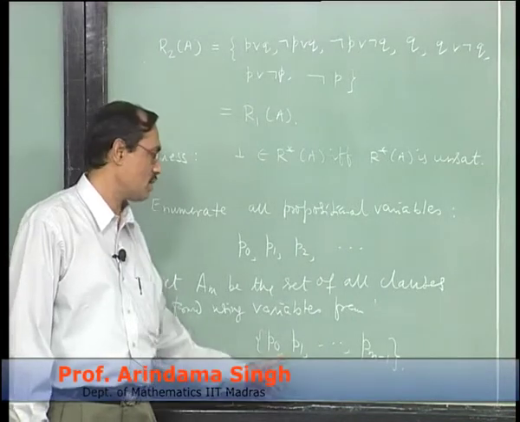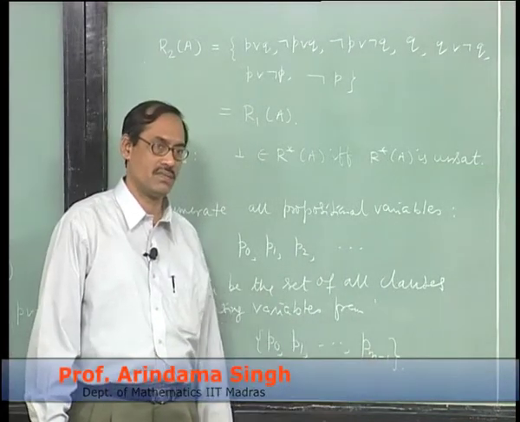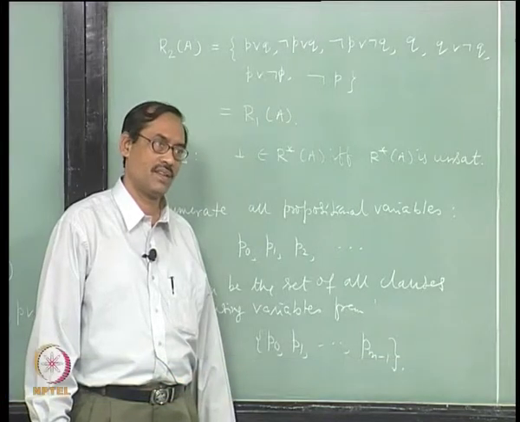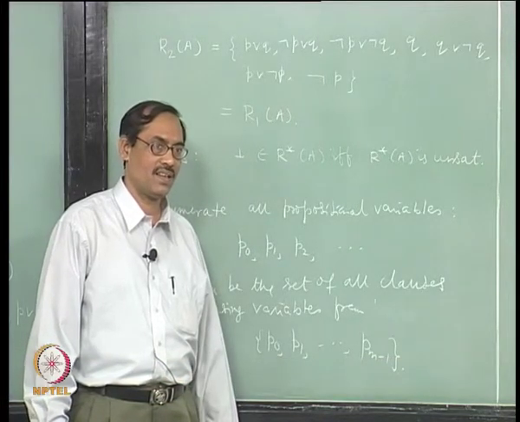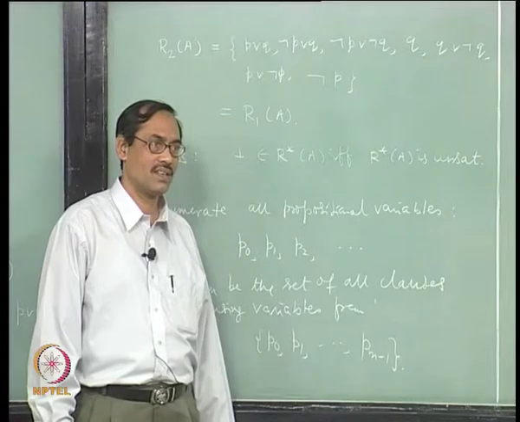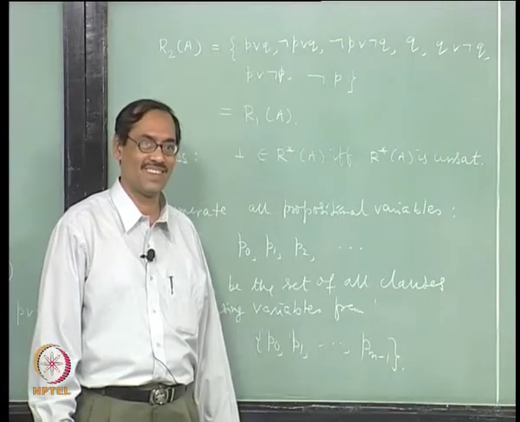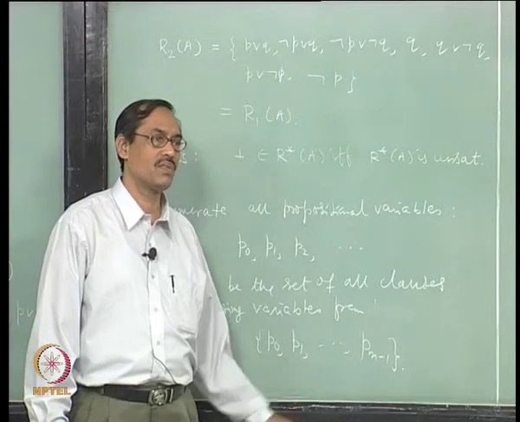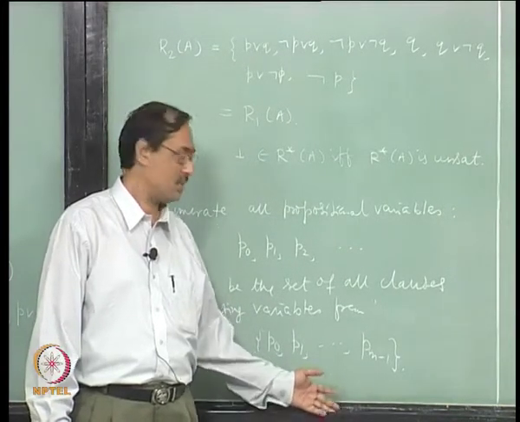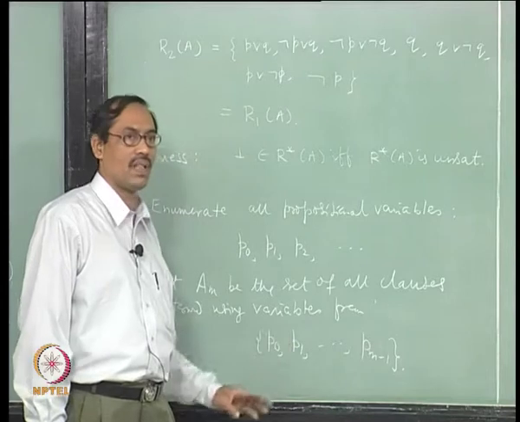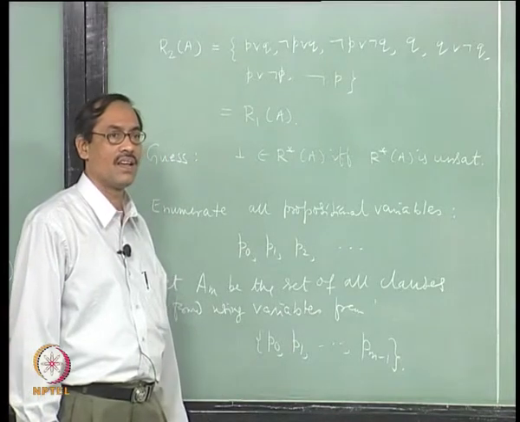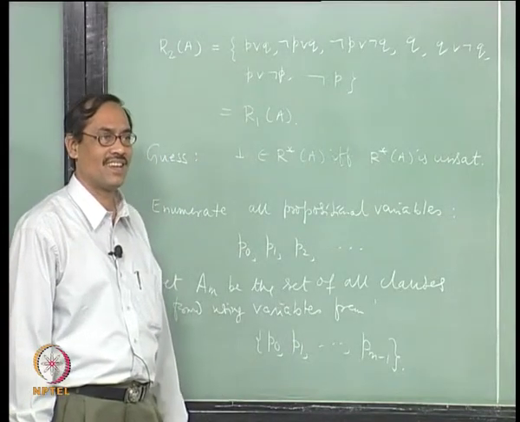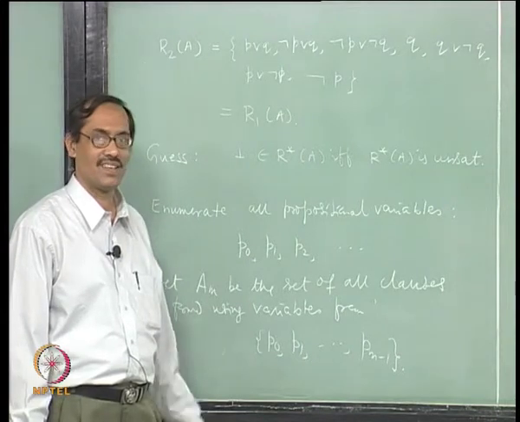But m cannot be 0, that is the problem. If you take m as 0, this will become minus 1, so this is empty, and again 0 is there and we have to write A0. You start m from 1, but if m is 0, we want P0 to be there.